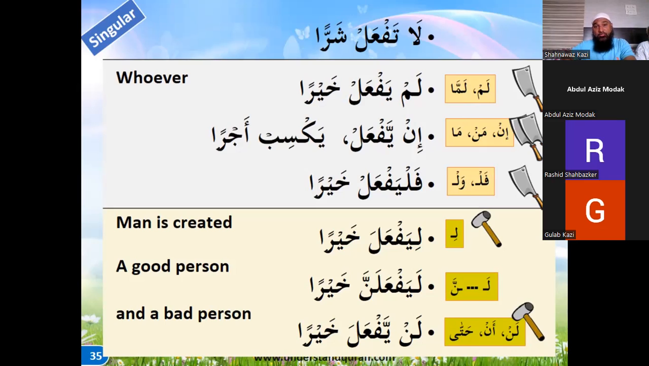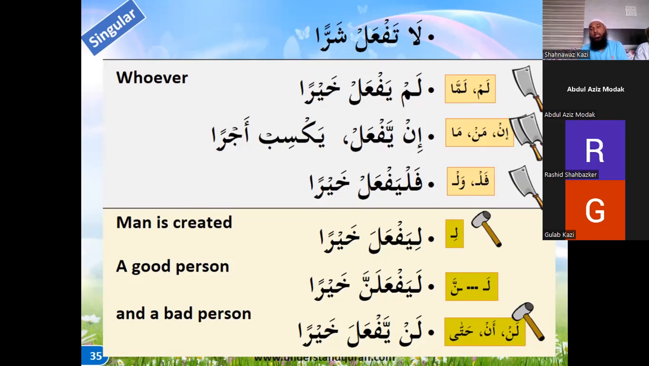First is la taf'al sharra, don't do bad. Lam yaf'al khayra, that is not doing good. In yaf'al, if you do, yaksib ajra, you are earning your ajr. Fal yaf'al khayra, so let him do good. Then for the hammers, man is created li yaf'al khayra. Man is created to do good, so that he should do good. A good person la yaf'alanna khayra. A good person will surely do good. And a bad person lan yaf'al khayra. He will never ever do good.